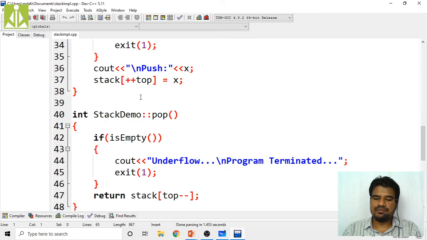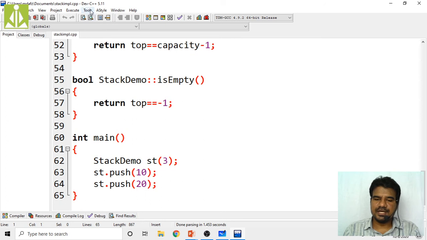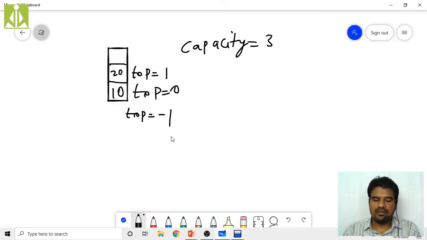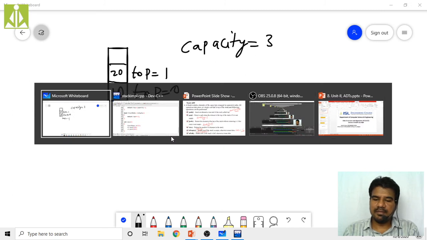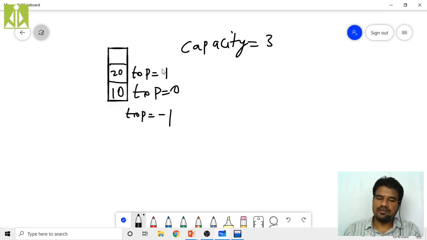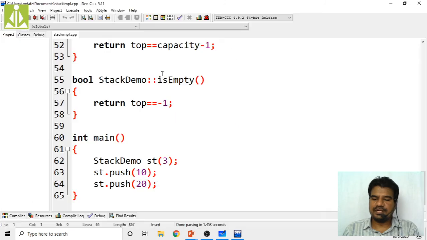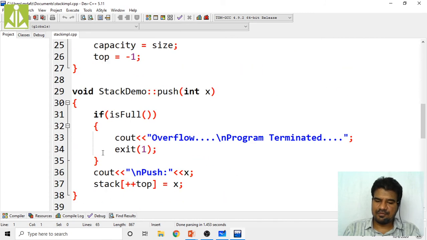Okay, so now I'm pushing 20. So that is also pushed onto the stack. So how will it be? Simply it will increment the top value and push that element. So see here, now my top value is 1.